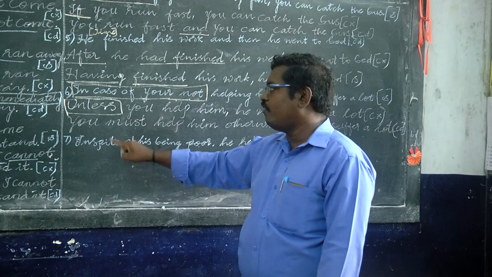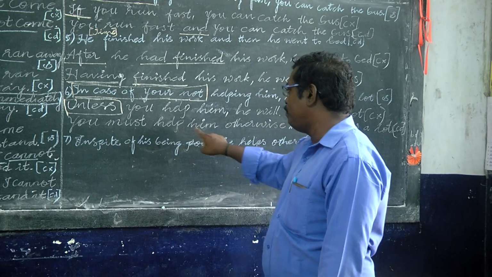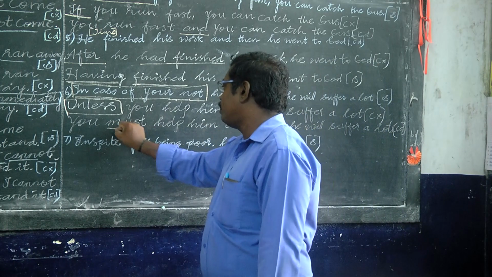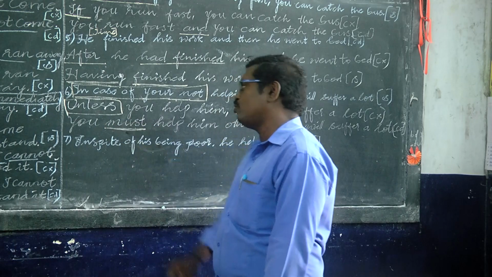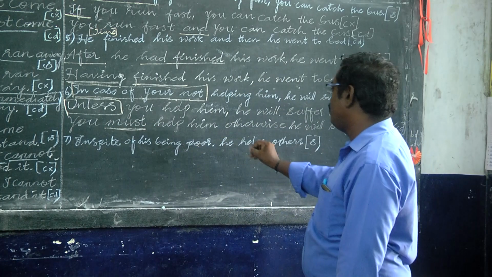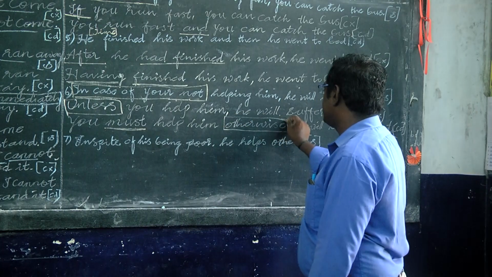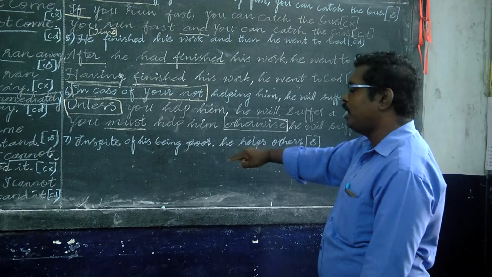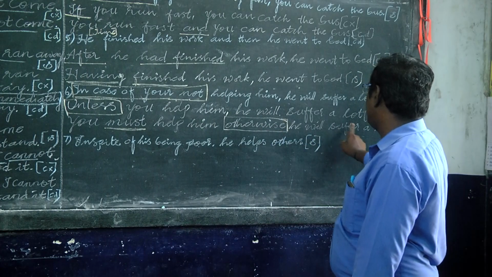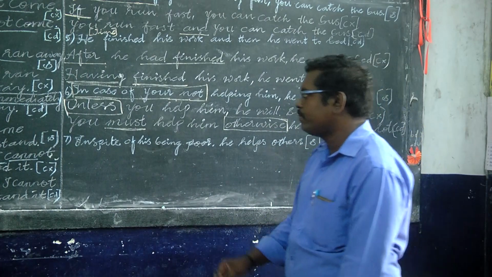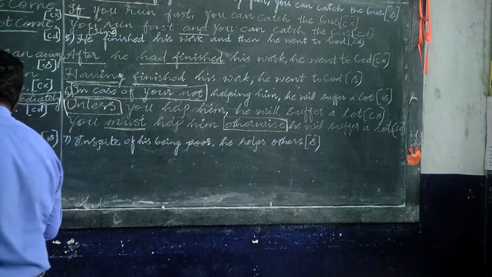Change into compound form: you must help him. In the compound form, we can use must and join with the coordinate conjunction otherwise. You must help him, otherwise he will suffer a lot. The conditional clause, negative form.